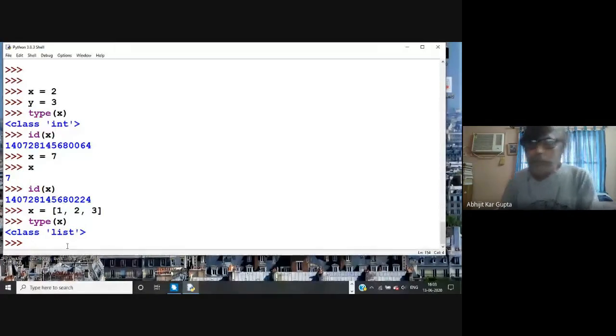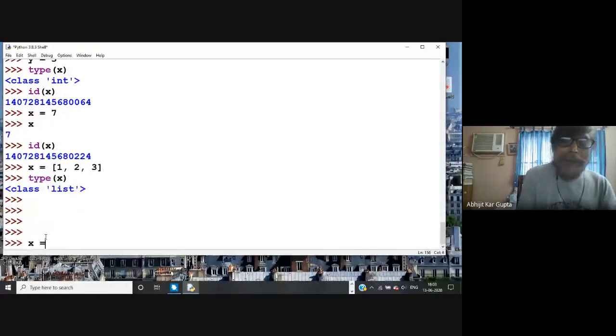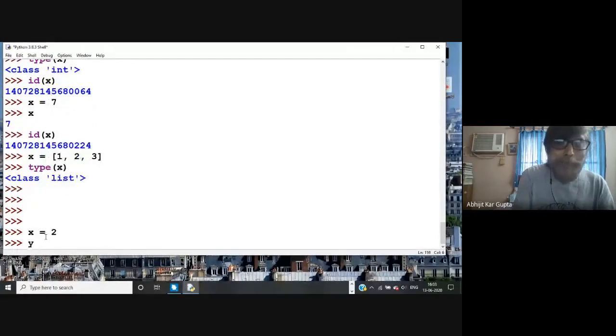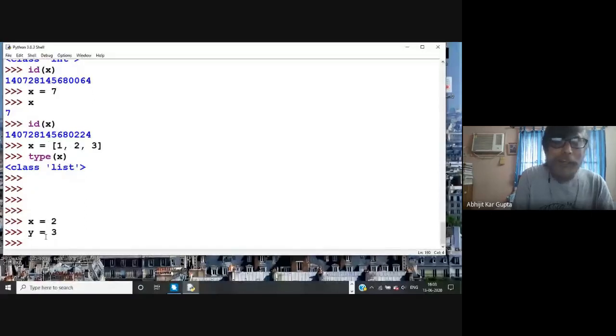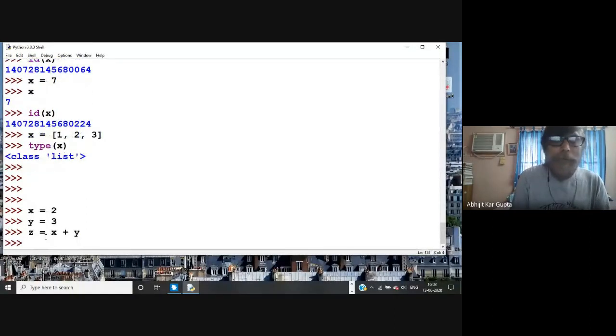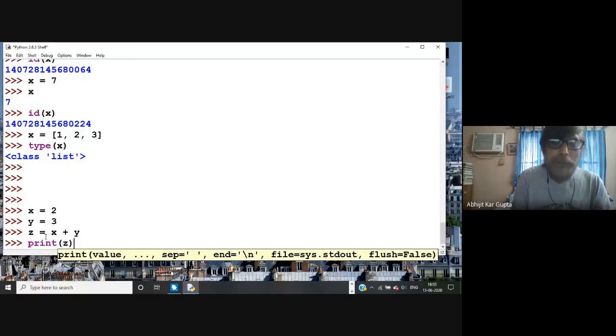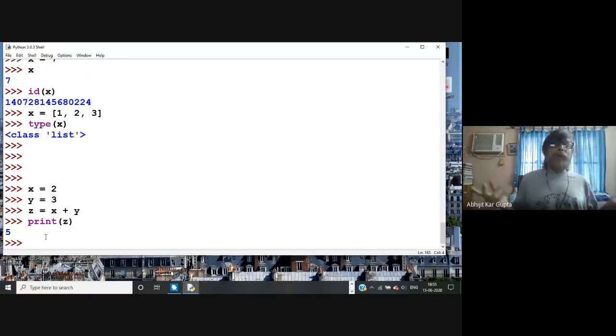Okay. So again, I write a simple program: x equal to 2, y equal to 3, and I write z equal to x plus y. And then I write print z, of course, you have this function we call print. Done. Your program is done. So this is basically a 4-line program: x equal to 2, y equal to 3, z equal to x plus y, print z.